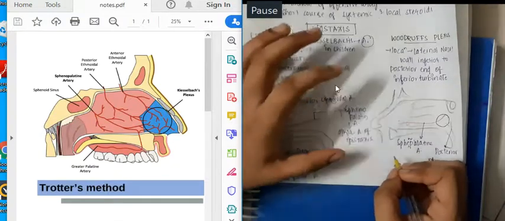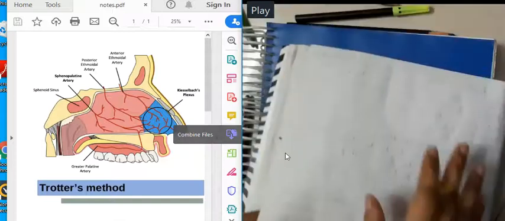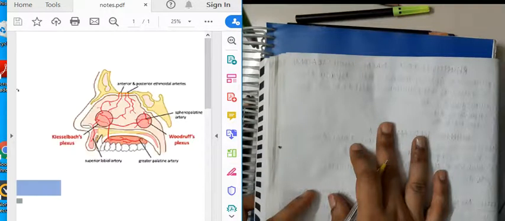Once we have learned about epistaxis, let us see the same diagram again so that you will understand it better. This is Kesselbach's plexus. You have the anterior ethmoidal artery, posterior ethmoidal artery, and the sphenopalatine artery. All these combine together to form Kesselbach's plexus. Then let me show Woodruff's plexus also.